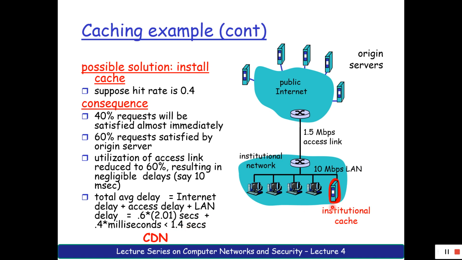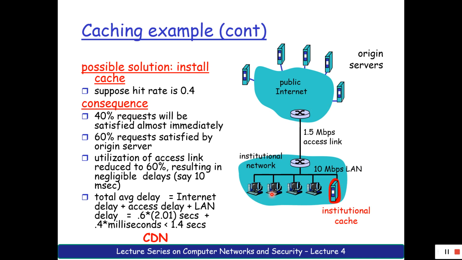But if the proxy server is not having the content, it has to go to the original server, accept the content and then move forward. And caching is only possible if all the machines are going to access the same object, not different objects.